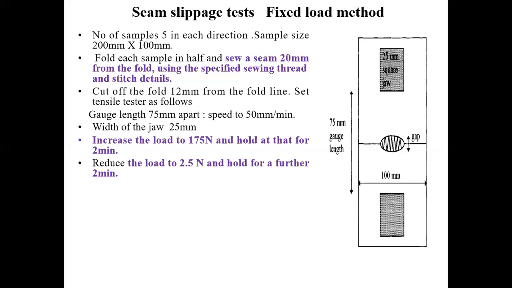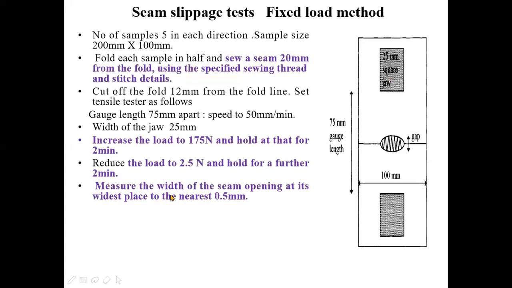Thereafter, you reduce the load and again hold the sample for a further 2 minutes when the load is 2.5 Newton. Now, measure the width of the seam opening at its widest place to the nearest 0.5 mm.